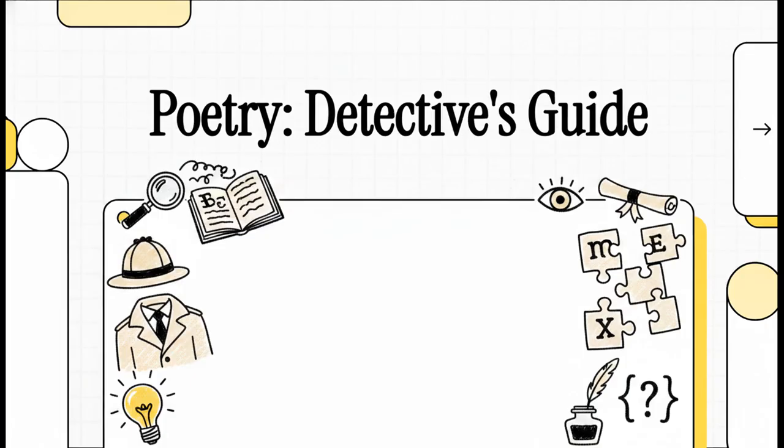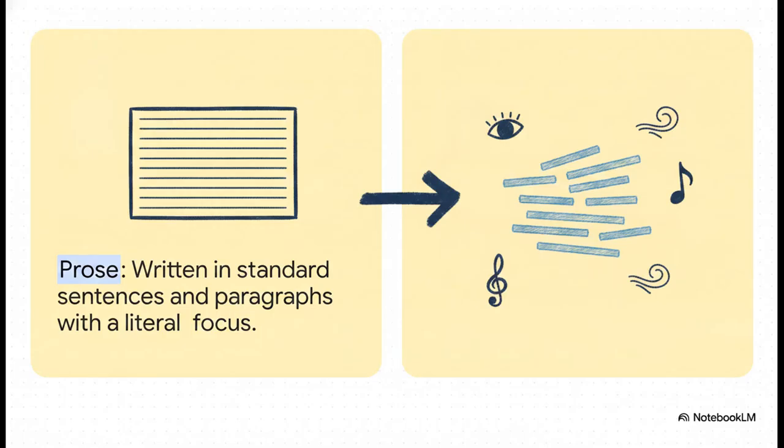So, welcome to today's explainer, designed specifically for you, our grade 8 English readers. Today, we're going to learn how to approach a poem like a detective, building a rock-solid case. We're going to figure out exactly how you can uncover the layers of a poem by paying close attention to the deliberate clues the author leaves behind, from their specific word choices to the very structure of the text on the page.